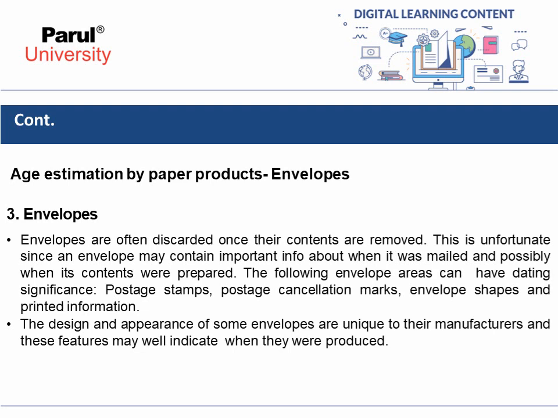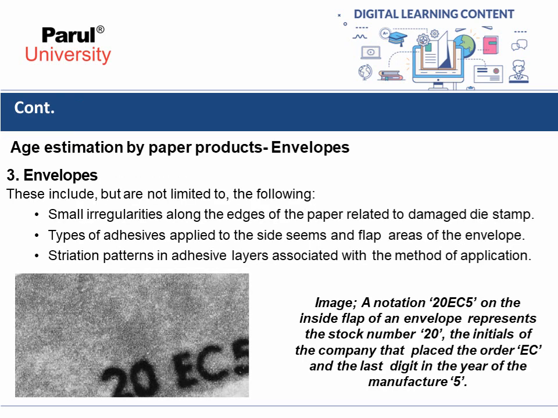See, by all these paper products such as watermark and envelope, age can be estimated. This includes, but is not limited to, the following: small irregularities along the edges of the paper related to a damaged die stamp.